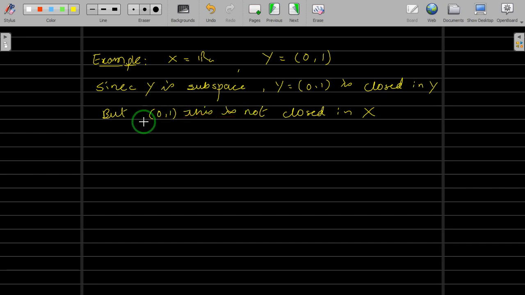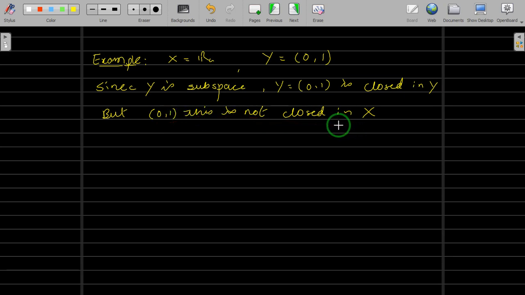And the complement is minus infinity to 0 closed, union 1 closed to infinity, and that is not an open set, because you cannot find a neighborhood around 0 or around 1. If it is closed, then the complement has to be open, which is not true, right? So this is not closed in X.